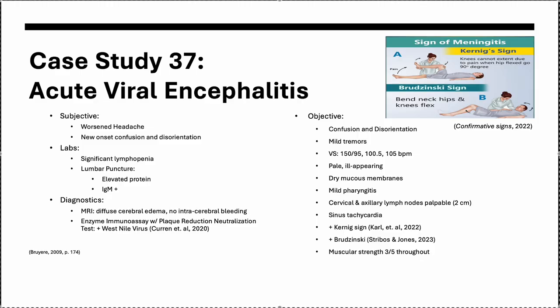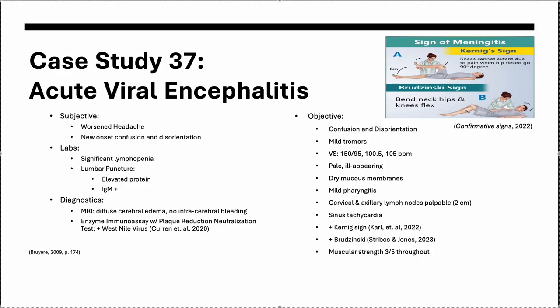Objectively, there is obvious confusion and disorientation and visible mild tremors. The patient's blood pressure is up to 150/95 from 140/95 yesterday. The patient's fever of 99.5 yesterday is now 100.5. The patient's pulse rate is slightly elevated. He is pale in color and ill-appearing. The physical assessment showed dry mucous membranes, mild pharyngitis, cervical and axillary lymph nodes that are enlarged upon palpation.